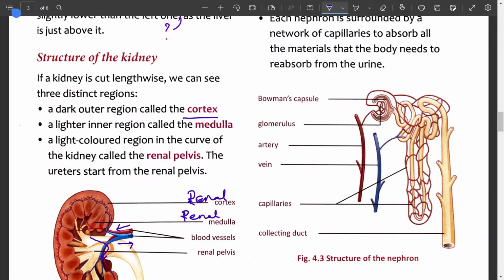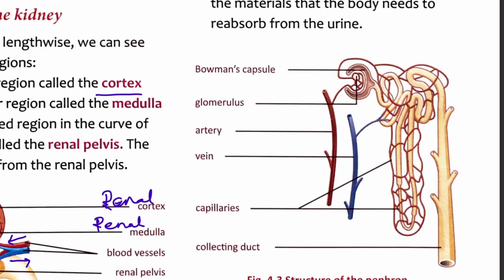Identify the structure of the nephron. Each nephron has a cup-like structure called the Bowman's capsule. This is the cup-like structure which is called the Bowman's capsule. A ball of very thin capillaries called the glomerulus is enclosed within the Bowman's capsule. This is written as glomerulus. Glomerulus means a bunch of capillaries. Capillaries means the network of thin blood vessels.